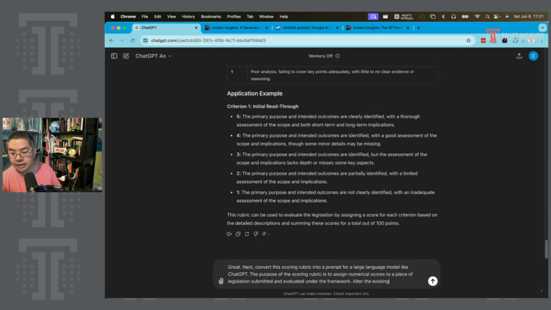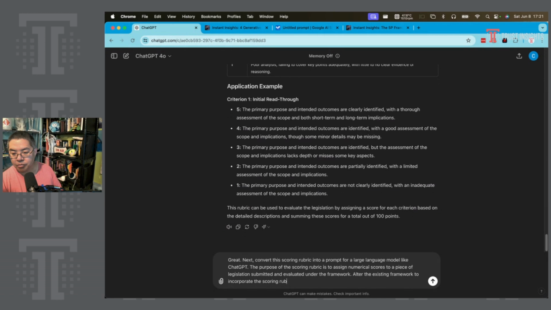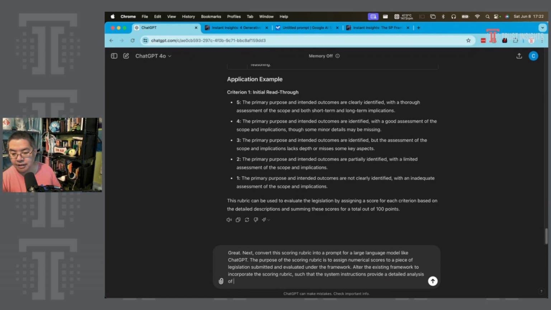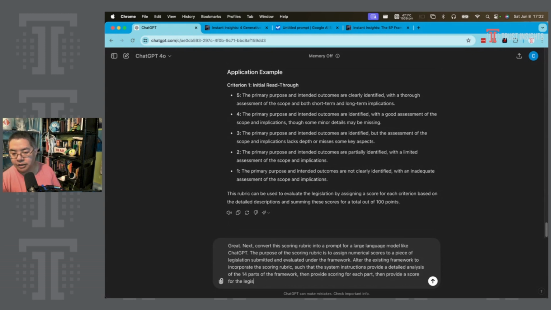Alter the existing framework to incorporate the scoring rubric such that the system instructions provide a detailed analysis of the 14 parts of the framework, then provide scoring for each part, then provide a score for the legislation out of the total number of points.